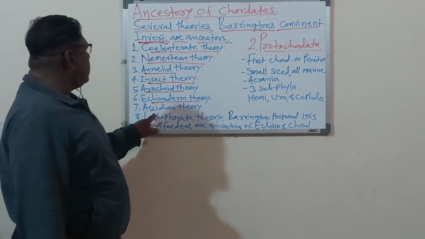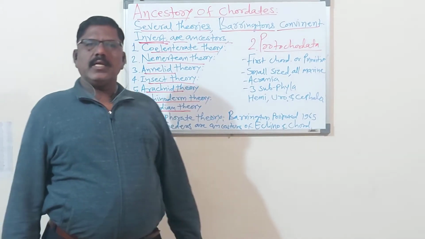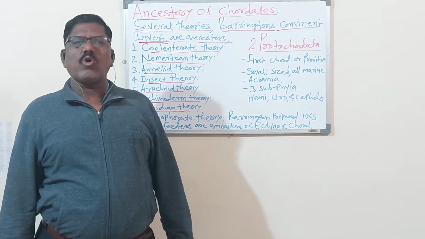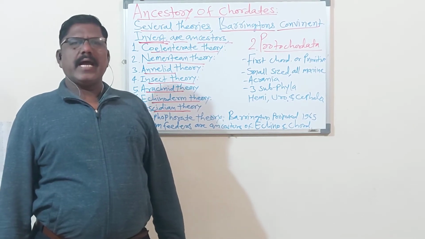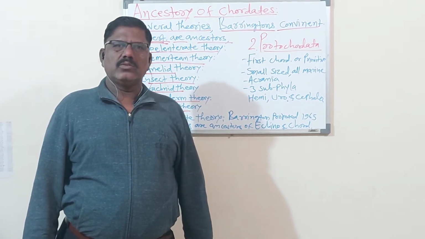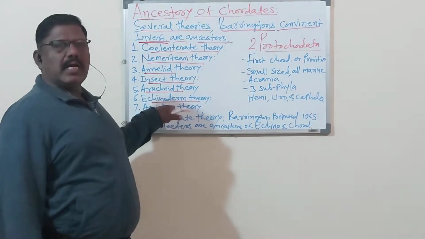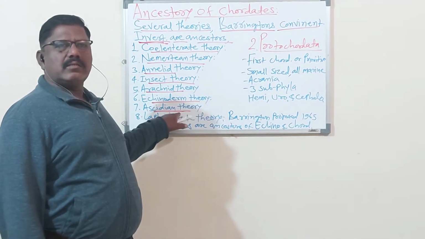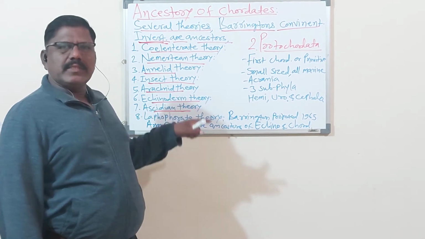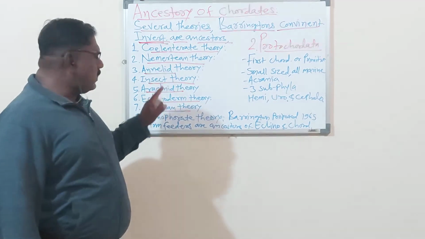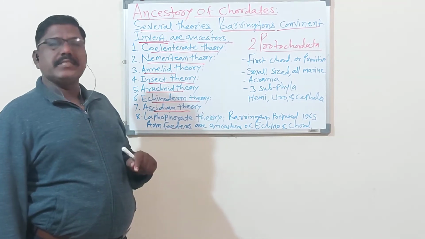Then, Acidian theory. This theory suggests that Acidia is the best example of the Urochordata. So, that Acidia is the ancestor of the coordinates. So that theory is named here as Acidian theory. Acidian theory means Acidia, the subphylum Urochordata, having the best example, Acidia. So that Acidia is the ancestor of the coordinates.